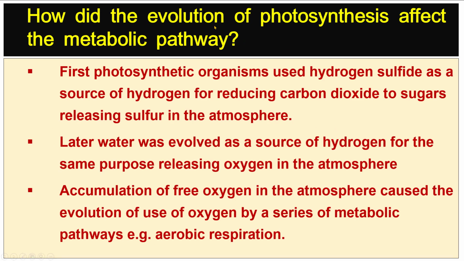How did the evolution of photosynthesis affect the metabolic pathway? First, photosynthetic organisms used hydrogen sulfide as a source of hydrogen for reducing carbon dioxide to sugars, releasing sulfur in the atmosphere. Later, water evolved as a source of hydrogen for the same purpose, releasing oxygen in the atmosphere. Accumulation of free oxygen in the atmosphere caused the evolution of the use of oxygen by a series of metabolic pathways, that is, aerobic respiration.